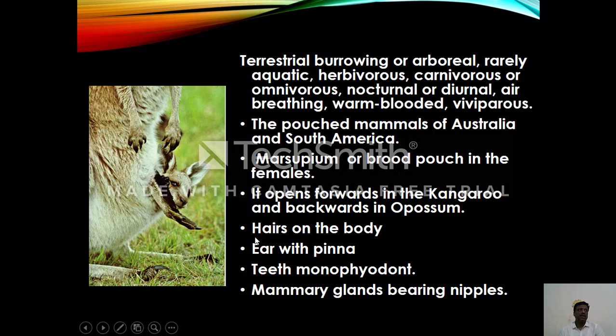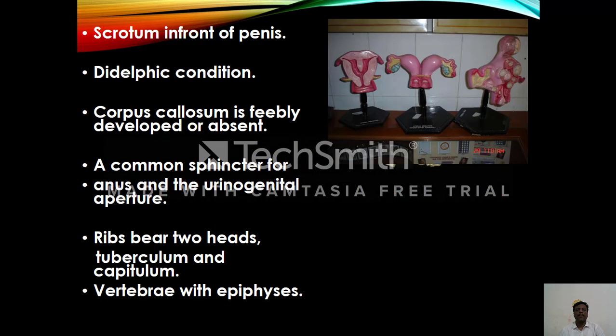Hairs are present on the body. Ears have the pinna, the external ear. Teeth are present which are monophyodont. Mono means single, so here a single set of teeth is developed during the lifetime of an individual. Mammary glands have nipples. Scrotum lies in front of the penis. This is unusual as compared to the other mammals, where the scrotum lies behind the penis. Here the scrotum lies in front of the penis.